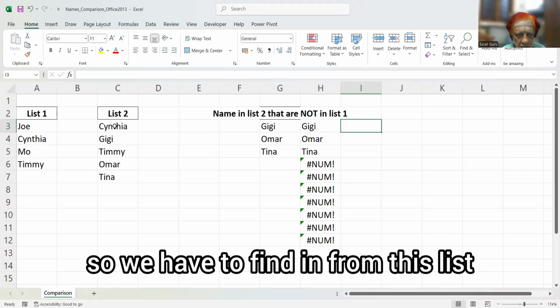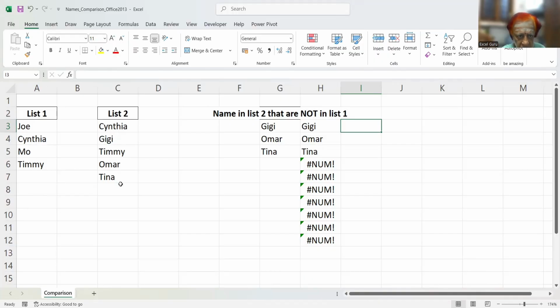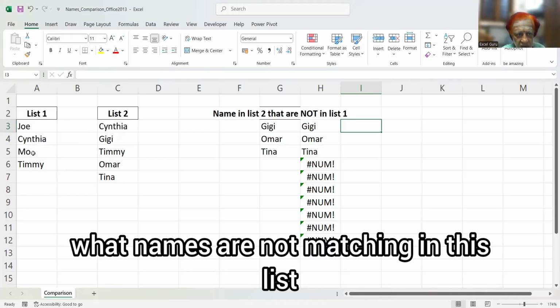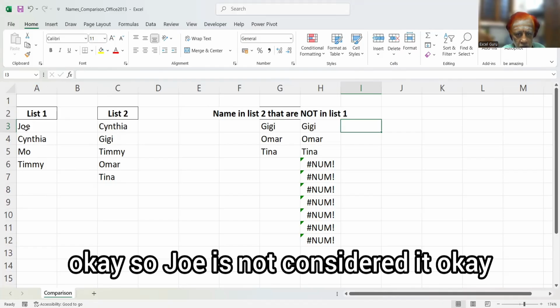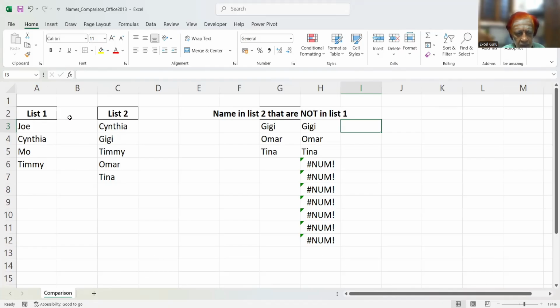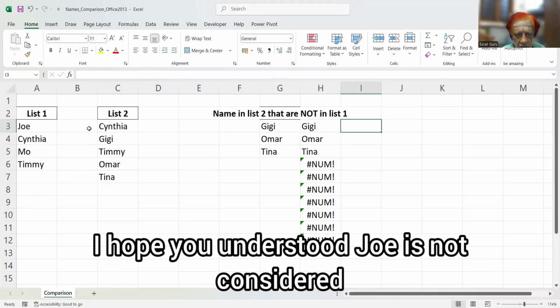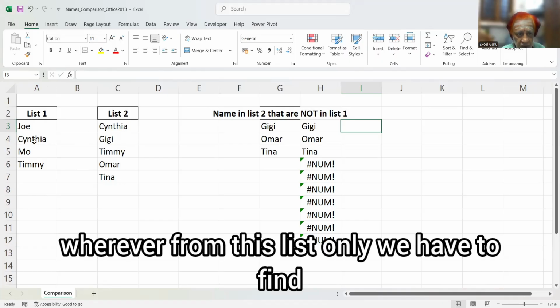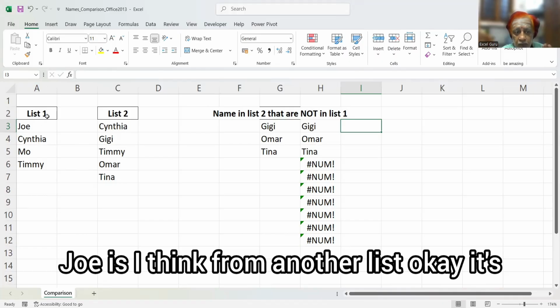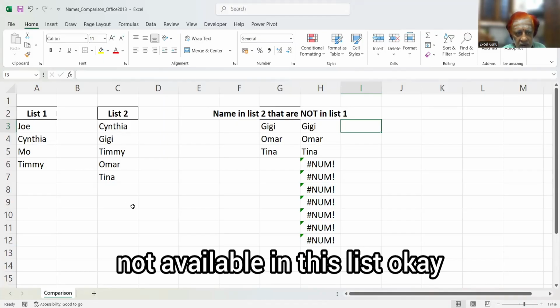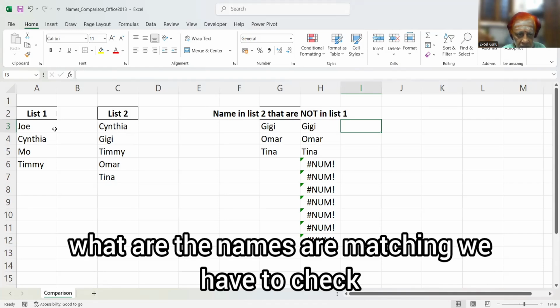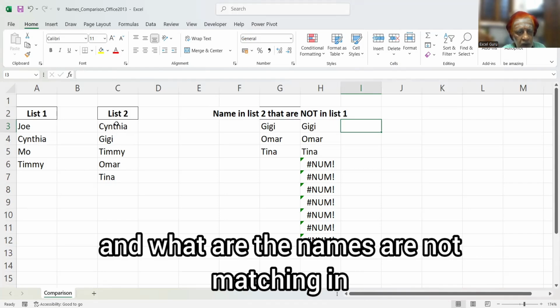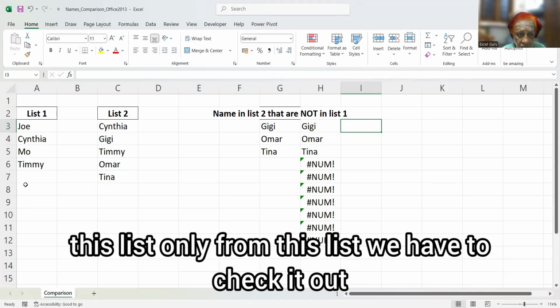So we have to find from this list what names are not matching in the other list. Joe is not considered, since Joe is from the other list and is not available in this list. I hope you understood. We have to check what names are matching and what names are not matching, only from this list.